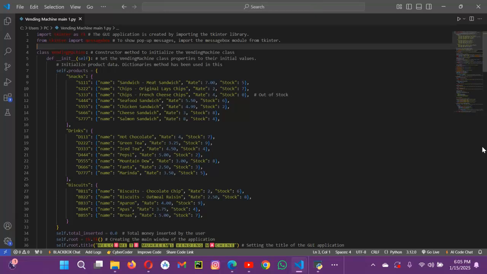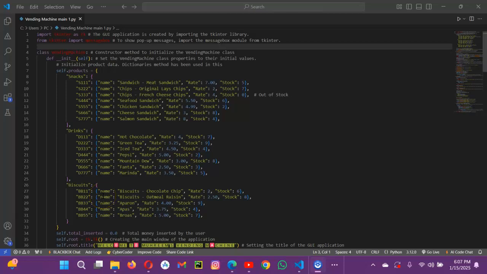The import statements which I have used: import tkinter as tk, from tkinter import messagebox. Tkinter is a Python library for creating GUI applications. Messagebox is a module in tkinter to display pop-up messages like error, information or confirmation dialogues.